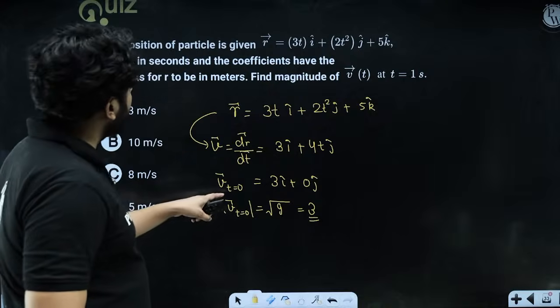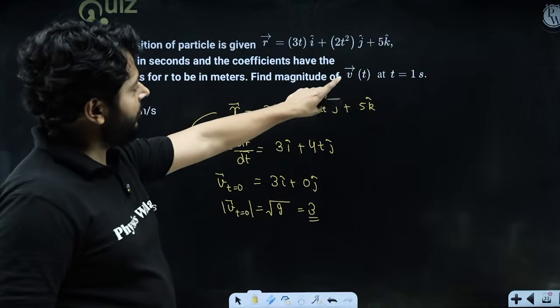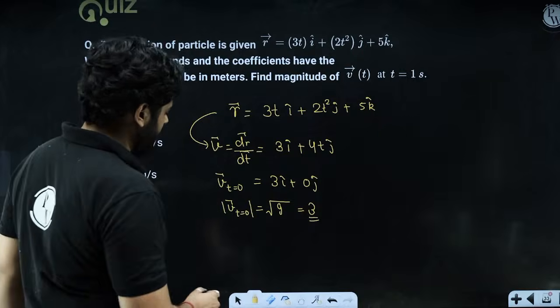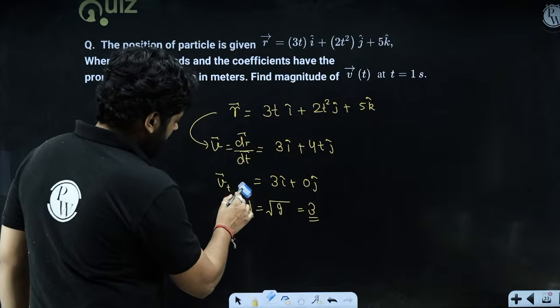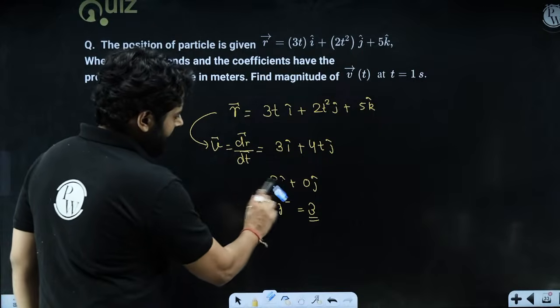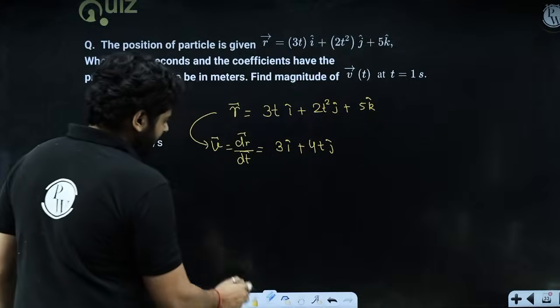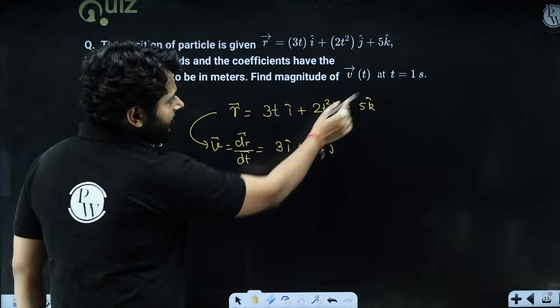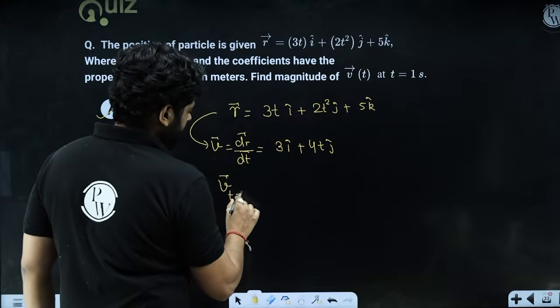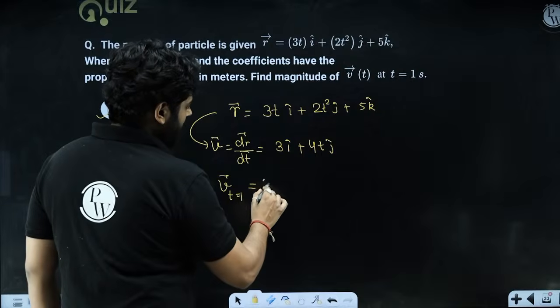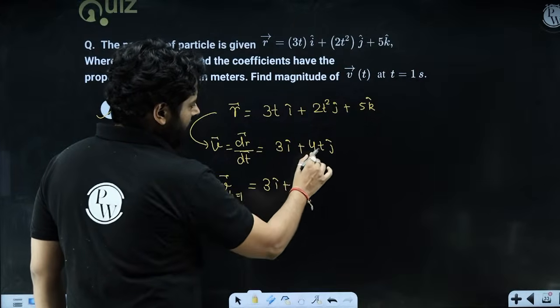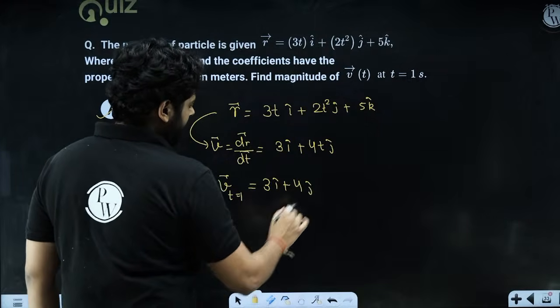Okay, velocity at t equals to 0. No, we have to find the velocity at t equals to 1. Sorry. I have found the velocity at t equals to 0. No problem. We can put t equals to 1 and we will get the velocity at t equals to 1. So you will get the velocity expression 3i plus 4 into 1, which is 4j cap, right?